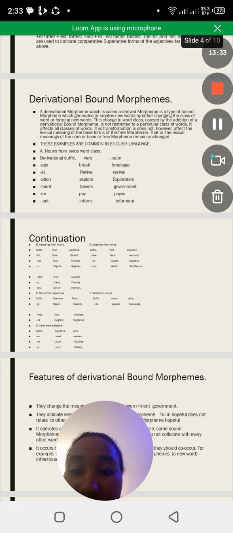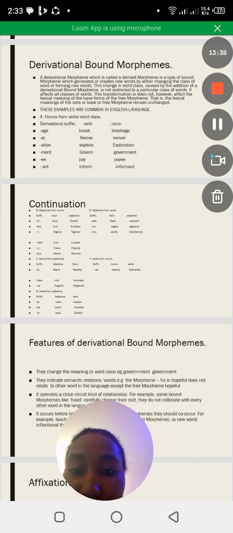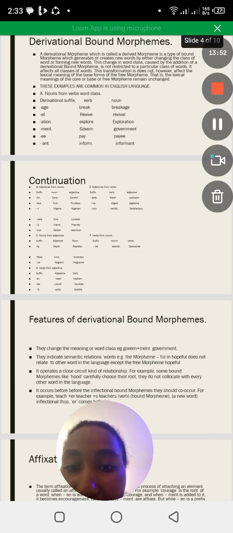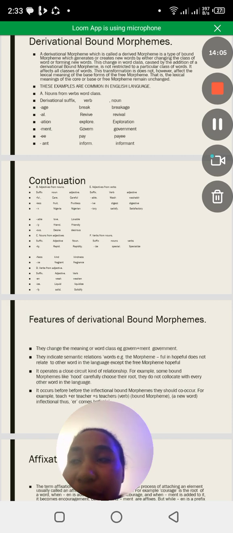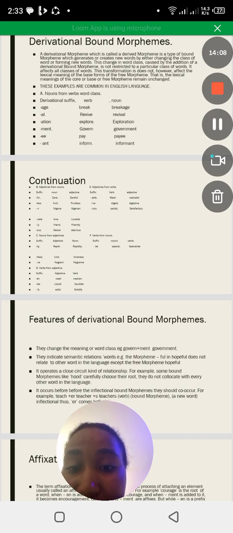Then let us say we can also derive adjectives from nouns. For example, consider these suffixes and nouns. When we have the suffix ful, then we have care. Which word will be formed? Careful. When you have less, from the word fruit, which word will be formed? Fruitless. We have n, and then we have the noun Nigeria. We have Nigerian.